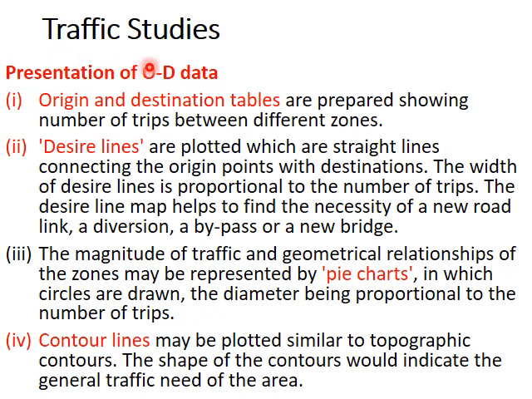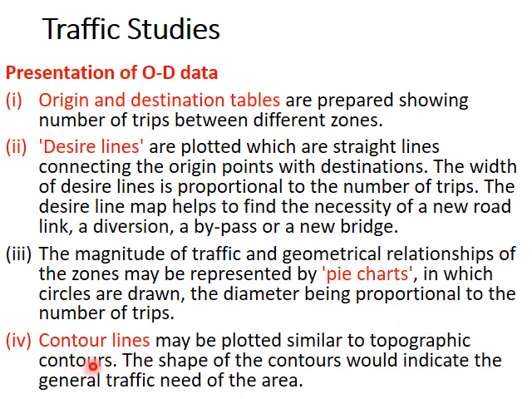Next comes presentation of OD data. OD data can be presented as origin and destination tables and also desire lines. Then they can be represented as pie charts, which show the traffic and geometrical relationships of zones. Geometrical relationship refers to the distance between the different zones. And contour lines, which is similar to topographic contours.